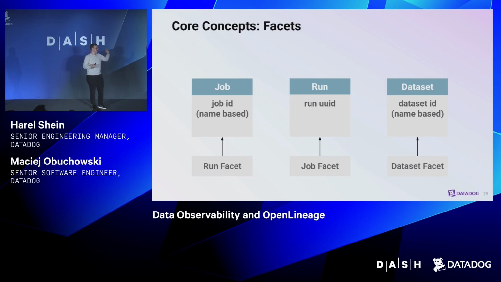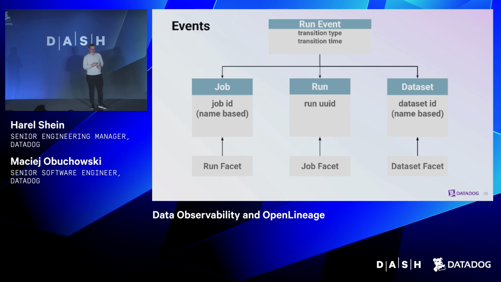There are also standardized facets that express information that's common for many systems. For example, for a dataset, it's pretty common that you encounter a dataset that has a schema: the columns and fields it contains. Many jobs process SQL, and we can attach the information about what SQL is executed. And for a run, we can attach something called the parent run facet, which allows us to categorize the jobs into some hierarchical information.